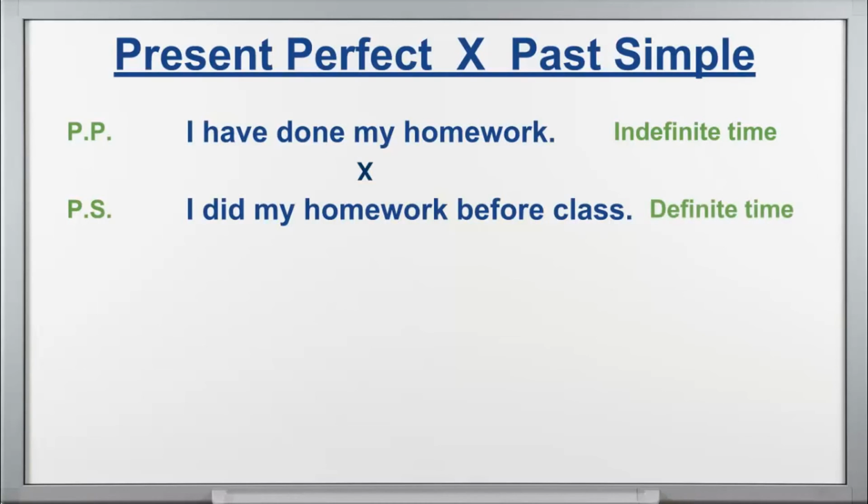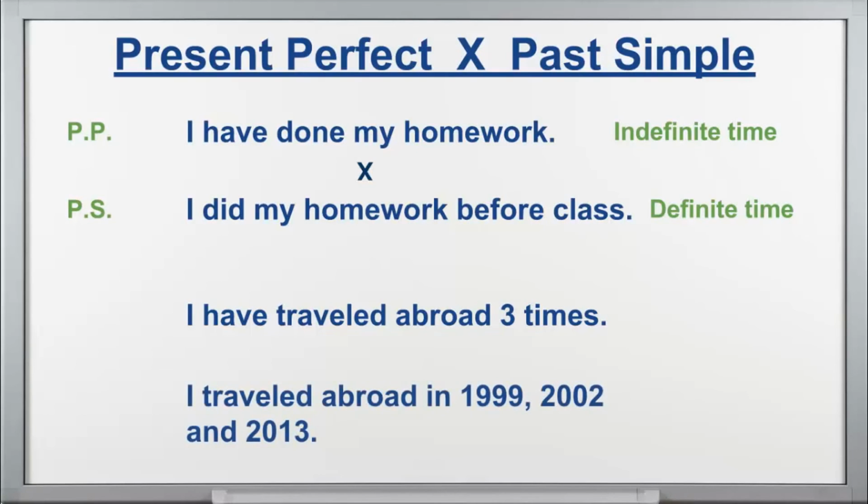Okay? One more example here. I have traveled abroad 3 times. And look at this other sentence. I traveled abroad in 1999, 2002, and 2013. What's the difference? Well, the first one is present perfect, and the second one is past simple. Now look at the difference, okay? Present perfect, once again, has indefinite time.